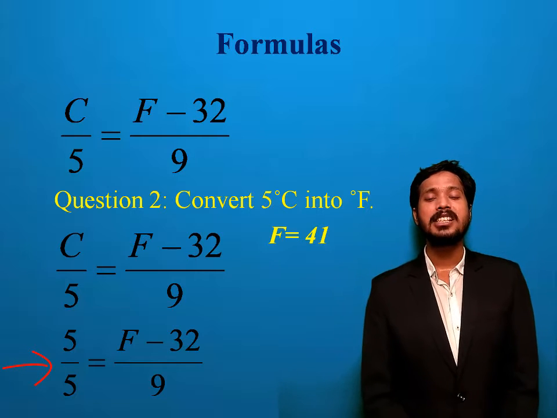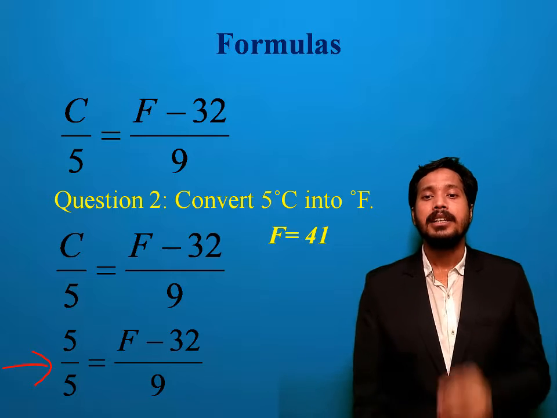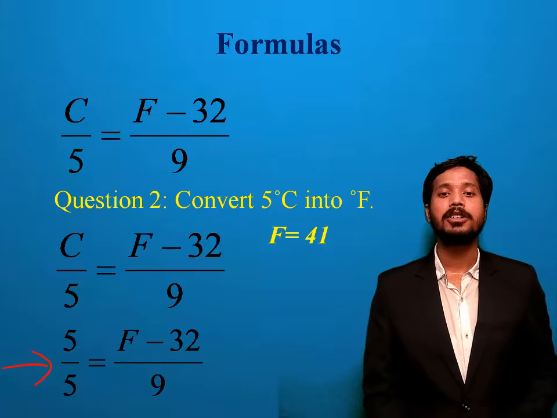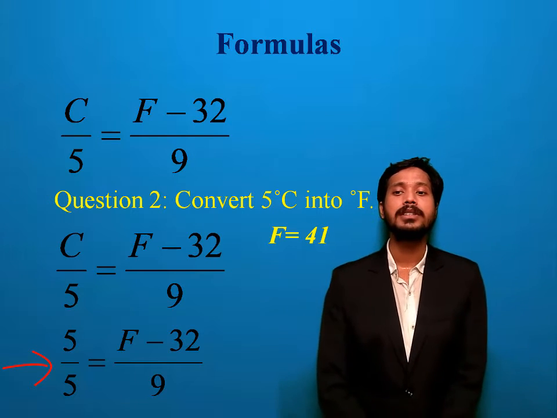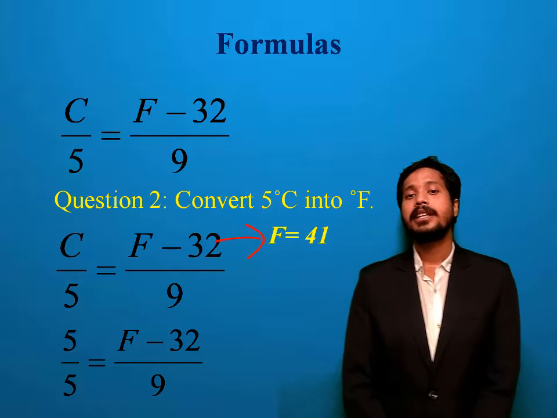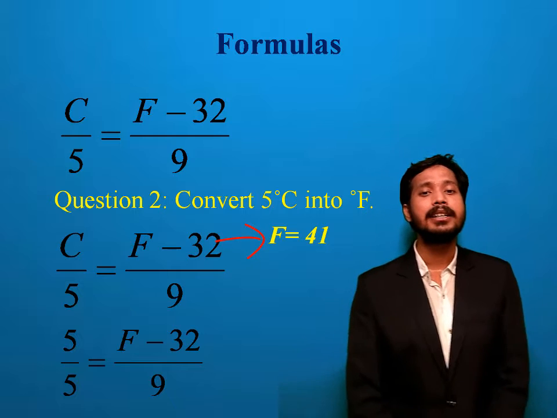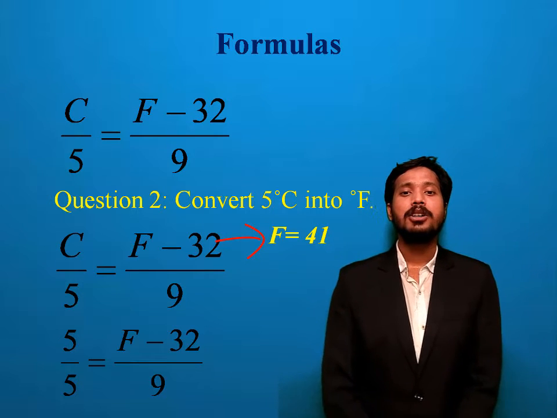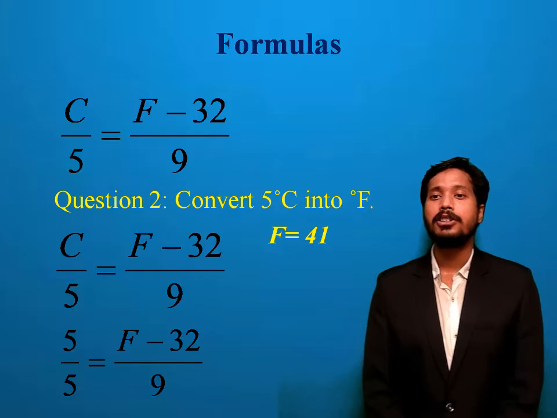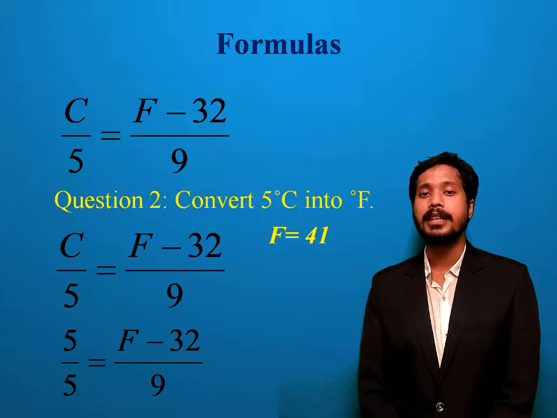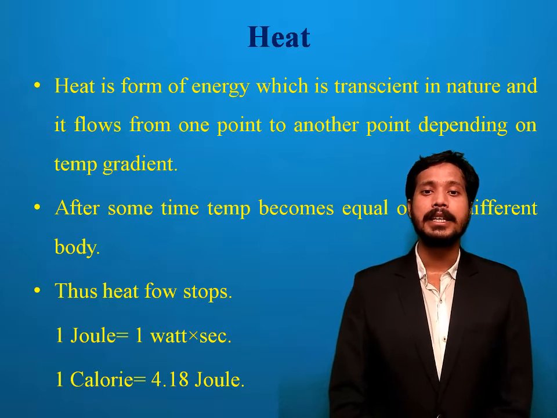Now the value of C given is 5. If I place the value 5 in C, then it comes 5 by 5 equals F minus 32 by 9. If you solve this equation, on the left hand side it comes 1, and on the right hand side F minus 32 by 9. If I cross multiply, the value of F comes 41 degree Fahrenheit. So the conversion of 5 degree Celsius into Fahrenheit is 41 degree Fahrenheit. Now comes the heat.